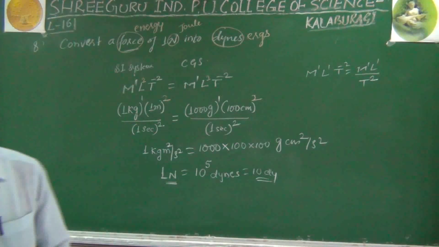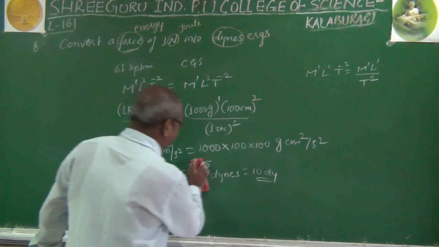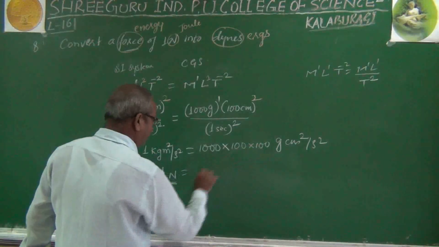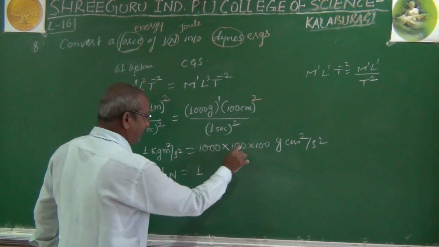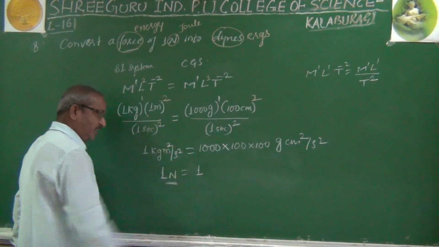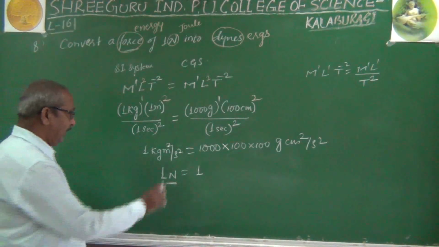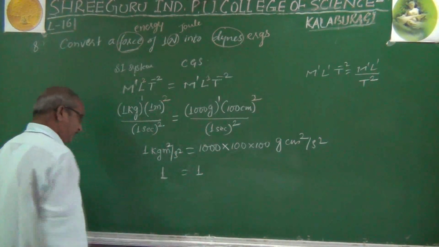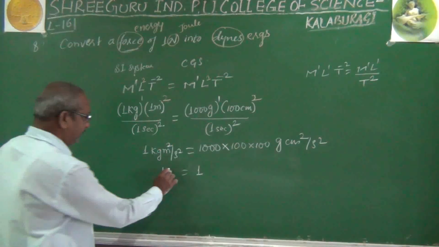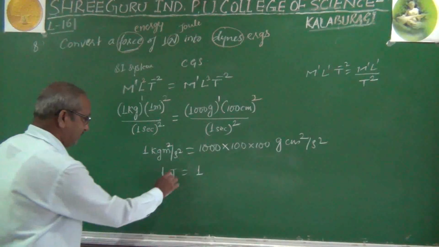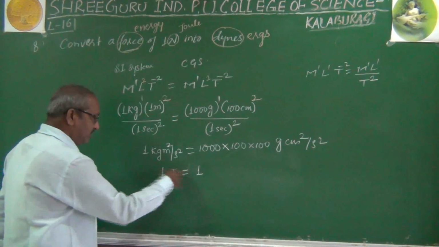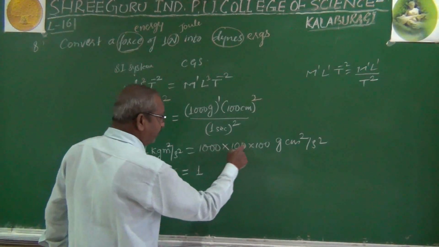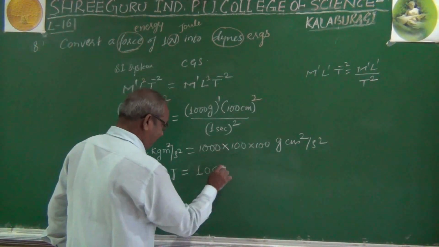Now after simplification, multiplication you know, 1 into 1 into 1 is 1. How many zeros are there here? This kg meter square per second square is the unit of energy, and in the SI system the specific name of the unit for energy is joule, symbol J. That means 1 joule is equal to 1 into 1 into 1, and 1, 2, 3, 4, 5, 6, 7, 7 zeros are there.